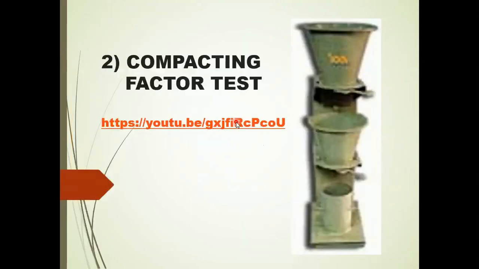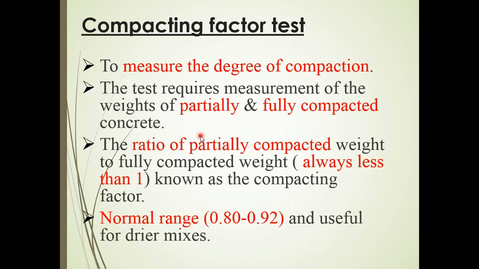Okay, the second test is the compacting factor test. This is the apparatus that we are going to use, and you can refer to this link to see how we conduct the compacting factor test. The compacting factor test measures the degree of compaction. The test requires measurement of the weight of partially and fully compacted concrete. The ratio of the partially compacted weight to the fully compacted weight is always less than 1 and is known as the compacting factor. The normal range is between 0.8 and 0.92, and it is basically for drier mixes.